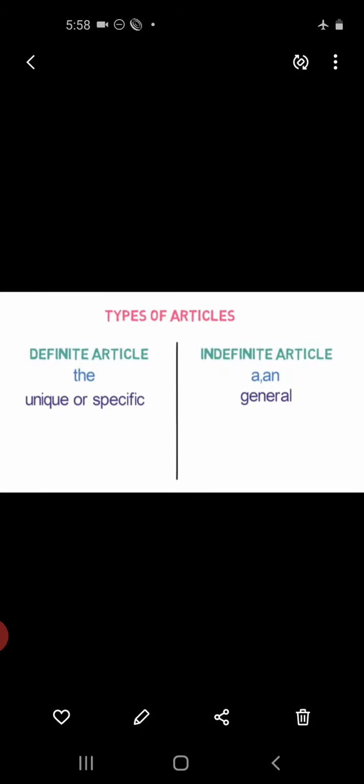A or an comes in the category of indefinite articles. Indefinite articles are used to refer to general things and are used with singular countable nouns.